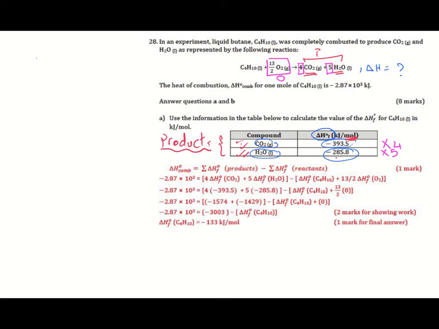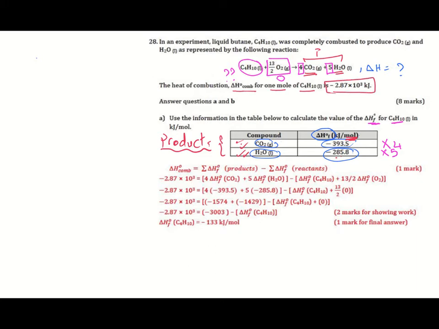Here you are asked to calculate the enthalpy of formation of C4H10. So this one is unknown. And he gave the standard enthalpy of combustion of 1 mole of butane, which is this value.